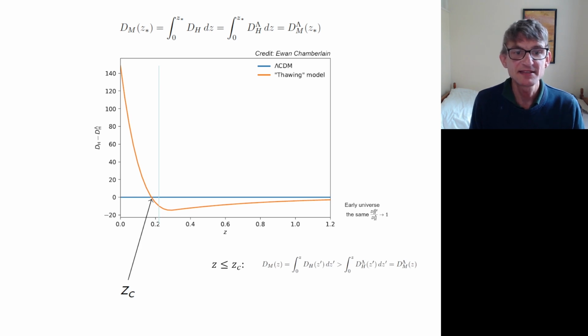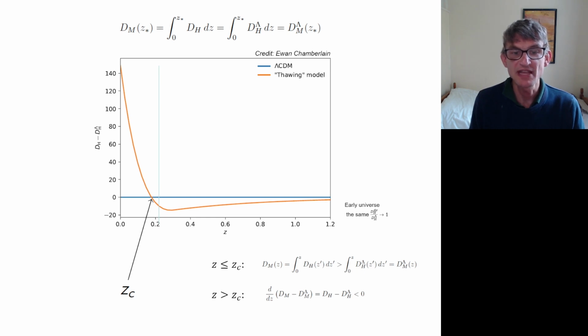So for z less than this critical redshift here, we've got dH bigger than the value in ΛCDM. And that means that if we calculate the angular diameter distance, which is the integral of dH, that just has to be bigger than the integral in ΛCDM, and therefore it has to be bigger than the angular diameter distance in ΛCDM. If z is bigger than zC, then you can work out how the difference between the angular diameter distance in the dark energy model and ΛCDM evolves with redshift.